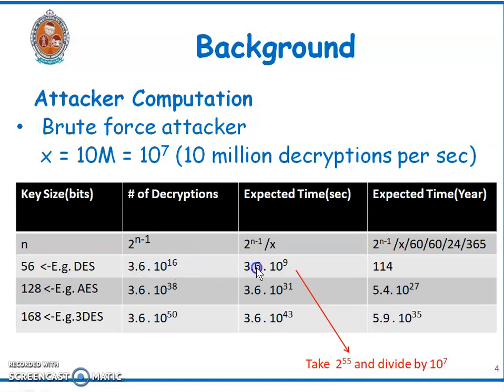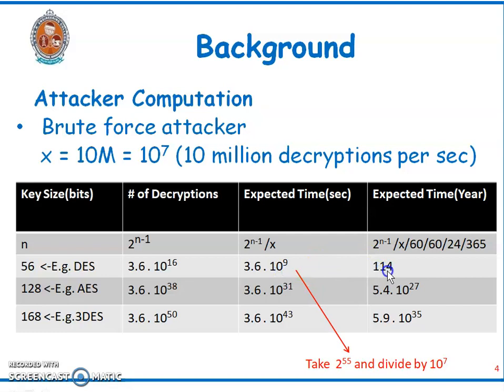The expected time: how do we calculate it here? 2 power n minus 1, that means 2 power 55, that is 56 minus 1, 2 power 55. And we divide that by x. Here x is 10 power 7. So we get the value 3.6 into 10 power 9 seconds. So that much time is required for the attacker to crack the 56-bit key.